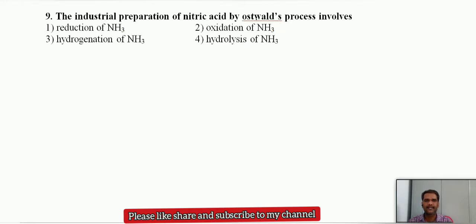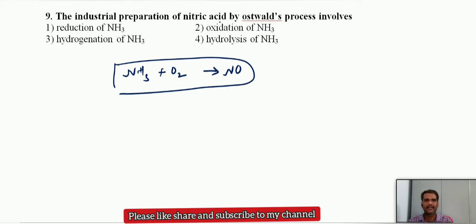The industrial preparation of nitric acid by the Ostwald process involves what first step? If we treat ammonia with oxygen, first it will give nitric oxide. This is the first step. This nitric oxide further reacts with oxygen to form nitrogen dioxide, which finally gives nitric acid. The options are reduction of ammonia, oxidation of ammonia, hydrogenation, hydrolysis. Addition of oxygen means oxidation, so oxidation of ammonia.